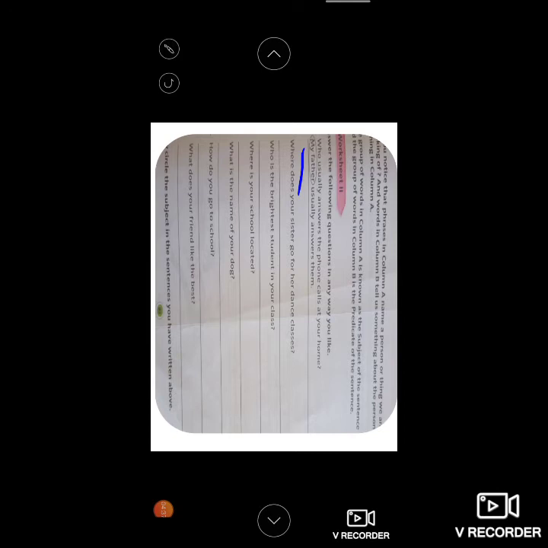Okay, then who is the brightest student in your class? So you can write your friend's name, anyone of yours, or you can write any other person's name also. For example, Raju is the brightest student in your class. So here Raju is the subject that you have to circle. Where is your school located? So it is my school is located at the Gaon Road, Chitrapur. Here my school is a subject. So what is the name of your dog? The name of my dog is Bruno. So my dog is a subject here. Okay, the name of my dog is Bruno. Here my dog is a subject.